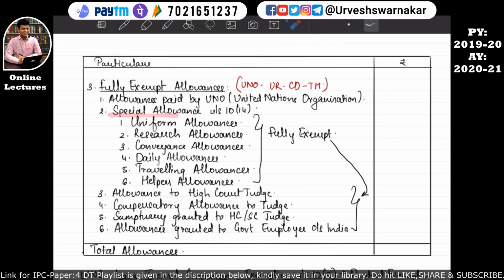But the special allowances specified under this fully exempt category, the exemption for these special allowances is given under section 10 subsection 14. In order to remember these 6 line items, the acronym URCDTH will help. U stands for uniform allowance, R stands for research allowance, C stands for conveyance allowance, D stands for daily allowance, T stands for traveling allowance, H stands for helper allowance. So these are special allowances.